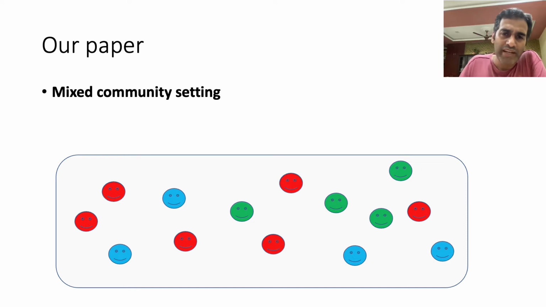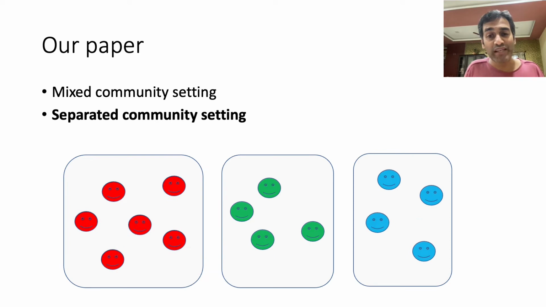So in our paper, we address the problem that I've posed by looking at three special cases, which finally lead up to an analysis of the general case that I've described so far. The first special case we consider is the so-called mixed community setting, where there's just a single box. So all individuals live within just one box. Next, we consider the so-called separated community setting, where each community is in its own box. So the learning agent can, in this case, in fact, choose which community to sample from at every sampling epoch.